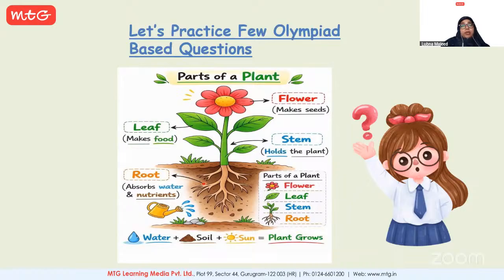Now, let's go ahead and practice a few Olympiad-based questions. Yes, you have to raise your hands before asking. Yes, is it Pushpanjali? Who is this? Please tell me your name. My name is Shrishti. Yes, tell me, Shrishti. Leaf makes food with the help of sun. Yes, that's what I said.